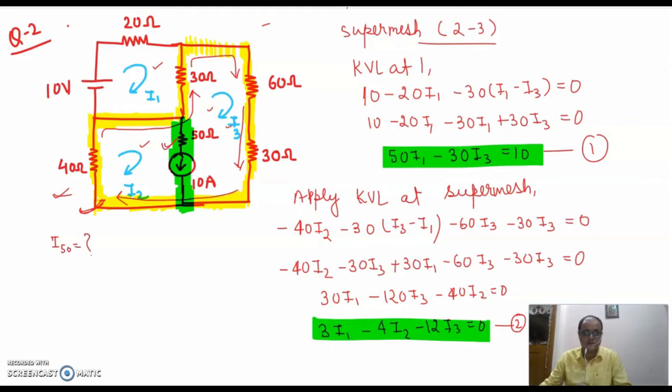This is the 50 ohm resistor. What will be the value of the current in the 50 ohm resistor? The value of the current in the 50 ohm resistor will be I2 minus I3. If you prefer, you have to mention the direction. I2 minus I3 means you are finding the current in this way. Fine, so there is no problem.